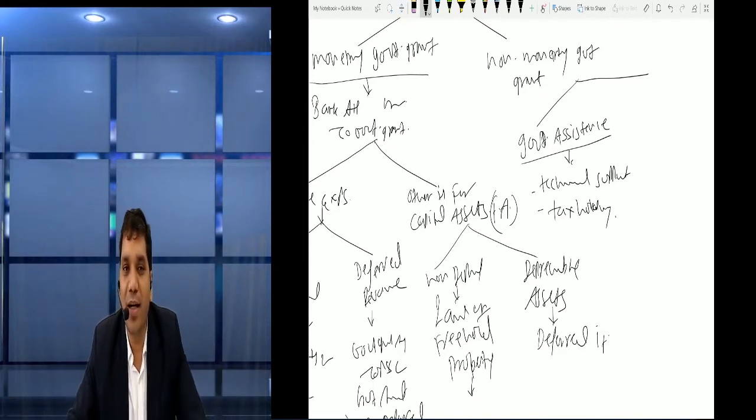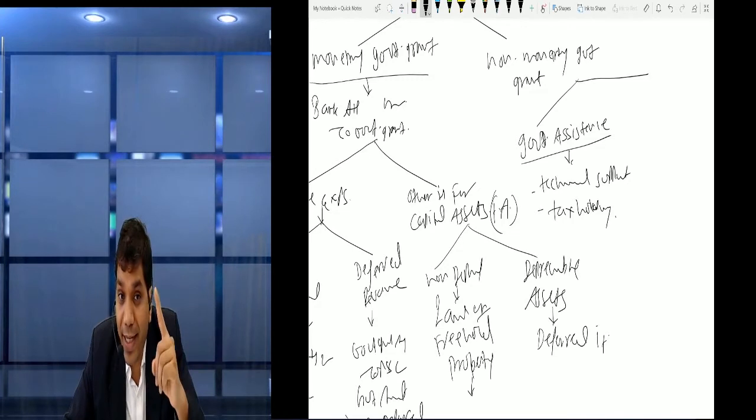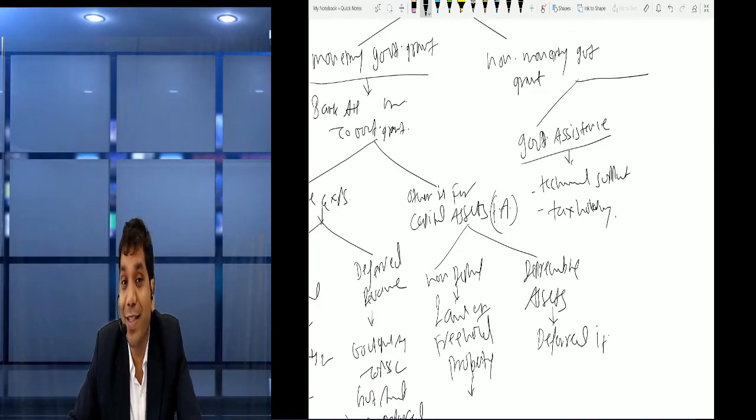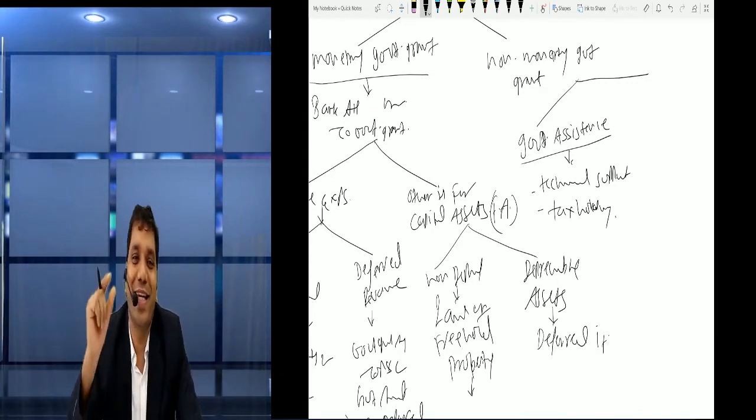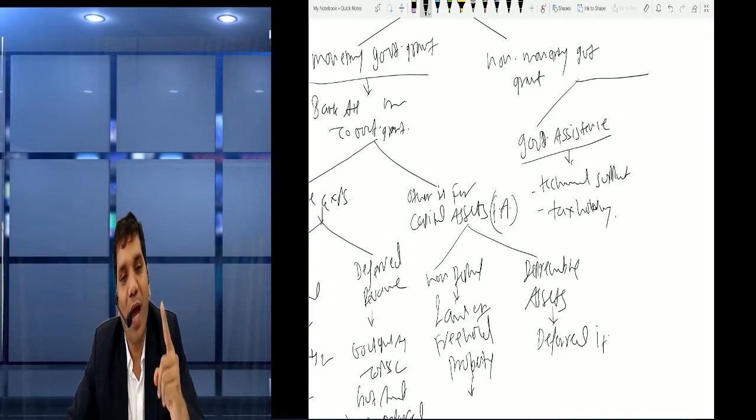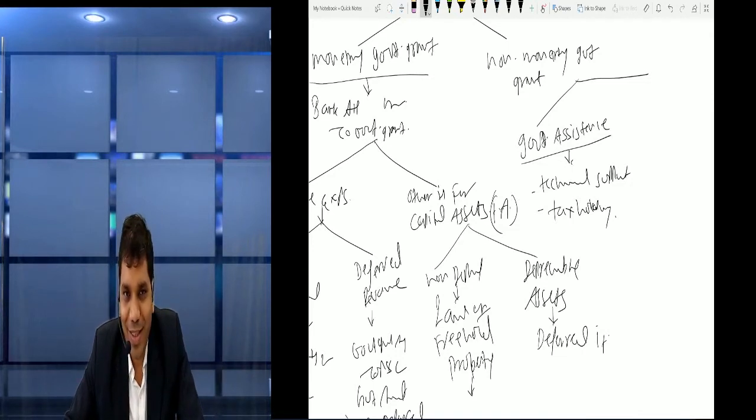Okay, so government assistance becomes the non-monetary part, which we need to disclose, as per Ind AS. They had specified in the question also, if you see the name, that accounting for government grant and government assistance. So they say you have to disclose it. Okay, because they had mentioned disclosure of government assistance.